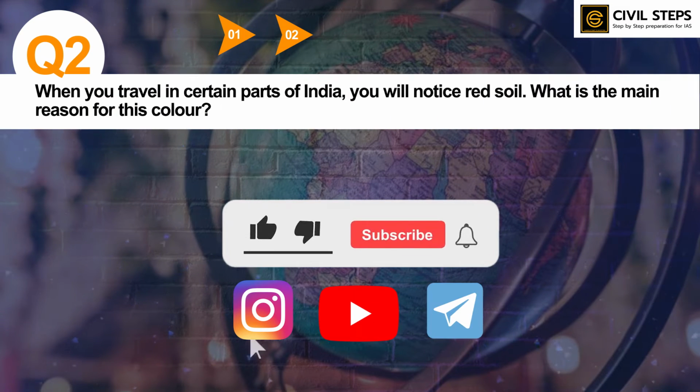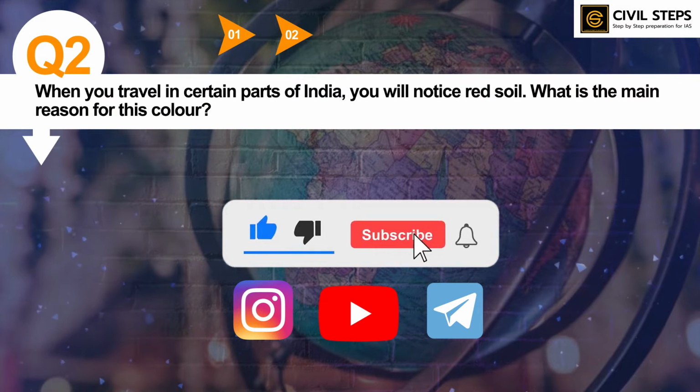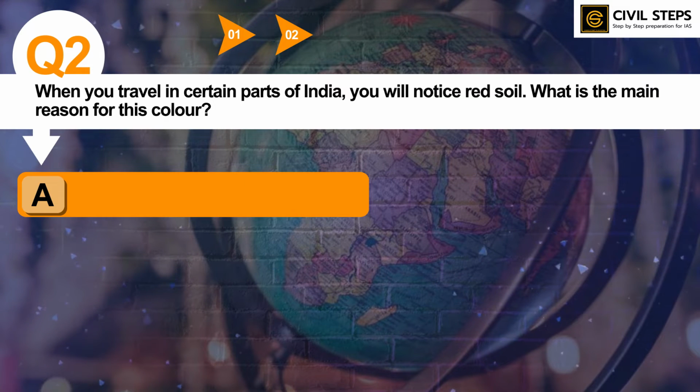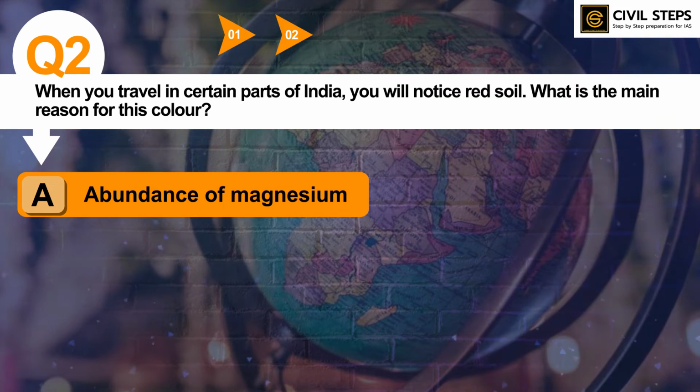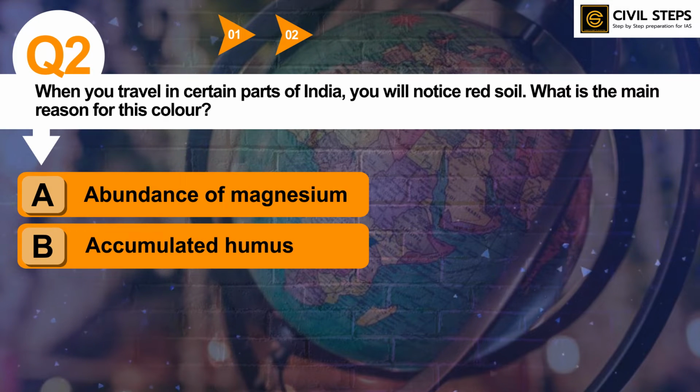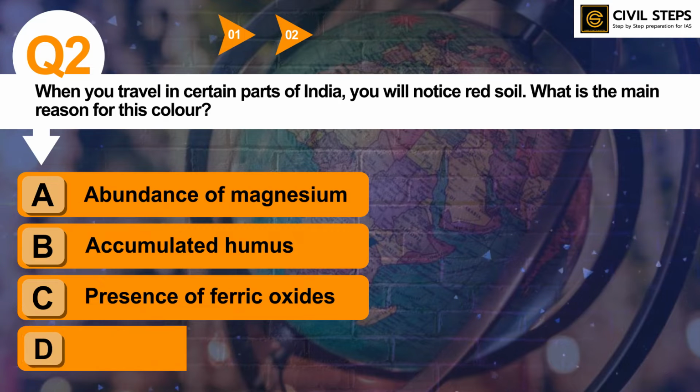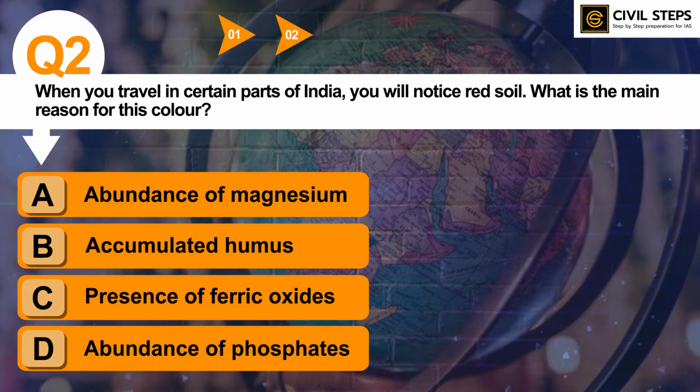When you travel in certain parts of India, you will notice red soil. So what is the main reason of this color? Option A, abundance of magnesium. Option B, accumulated humus. Option C, presence of ferric oxides. Option D, abundance of phosphates. So you can pause this video and you can write your answer in the comment section.